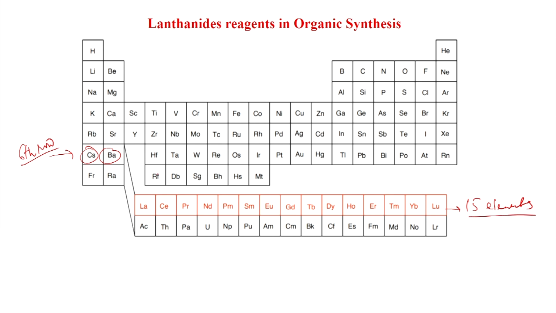That is why they are kept in the same position. And this is the 7th row, and here also there are 15 elements, and these are called actinides. So, these are the lanthanides, and these are called actinides.